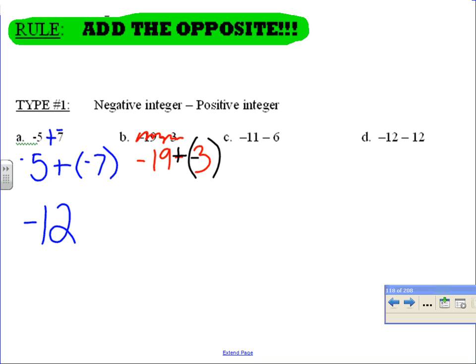Take the absolute value of the number, add them. Both numbers have the same sign. They're negative. So that means put the negative in front of the answer. Emma M's going to check my math here all year.